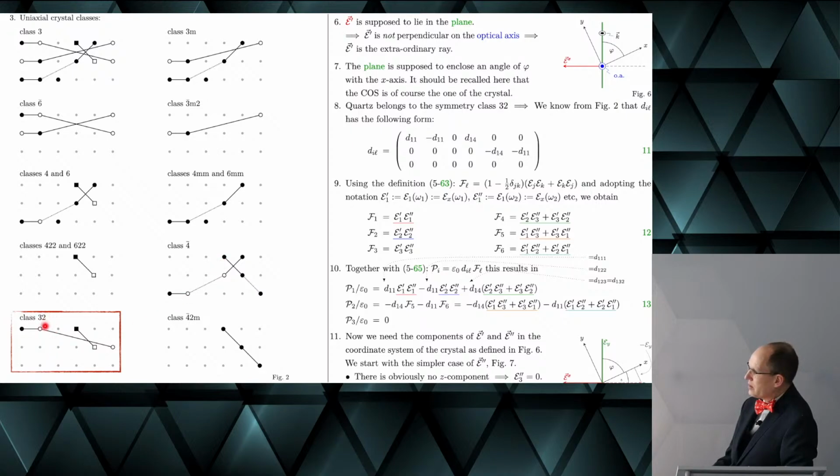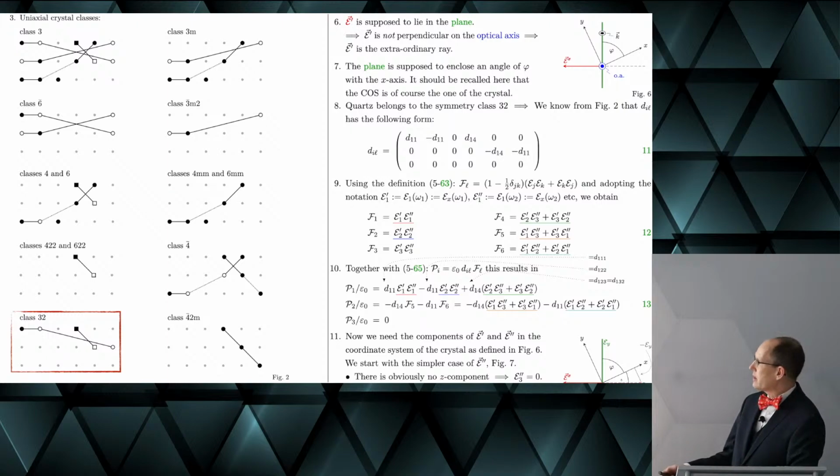Therefore, we have an open symbol here. We don't assume Kleinman symmetry. Otherwise, this component here would be 0, as well as this one here. So they are non-zero here. And you see also this one here is negative as compared to this one here.